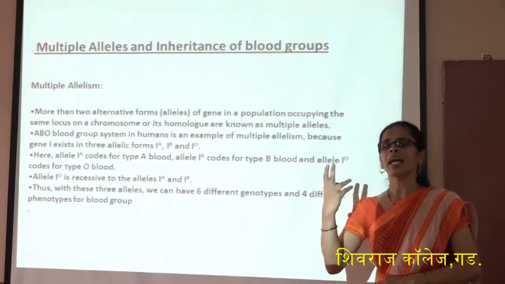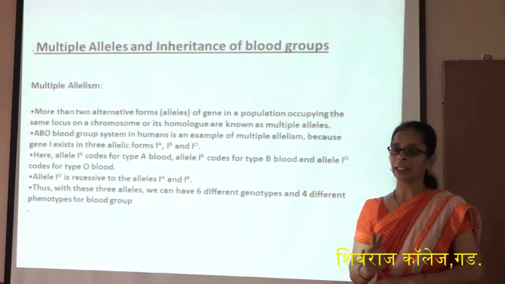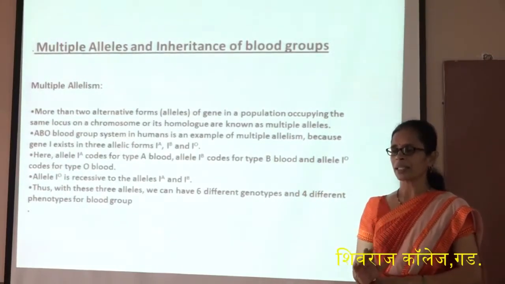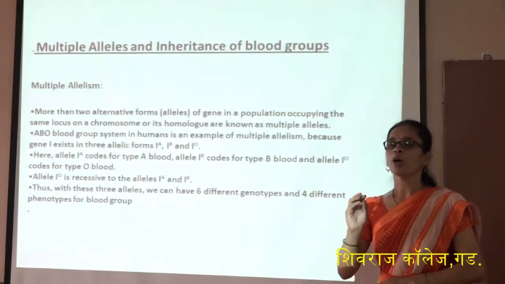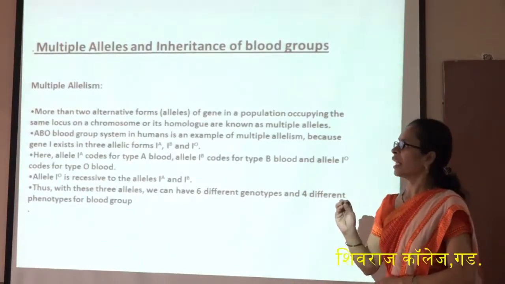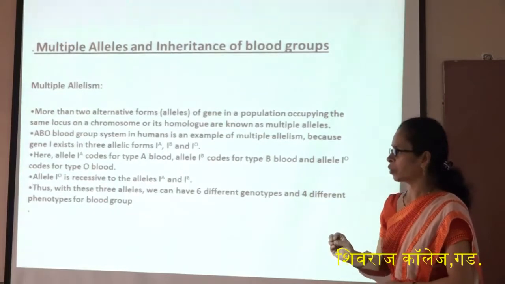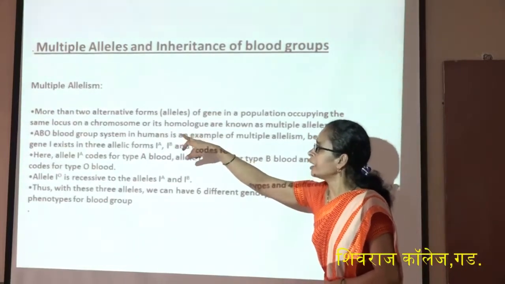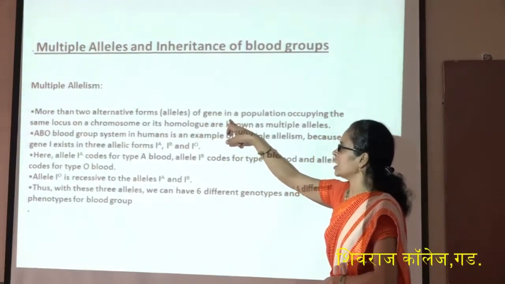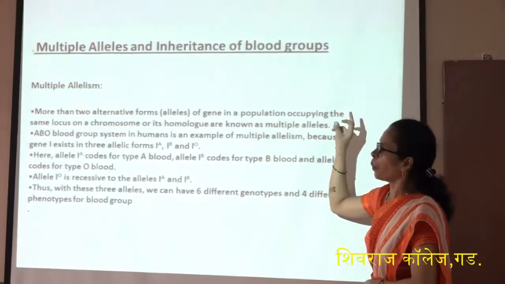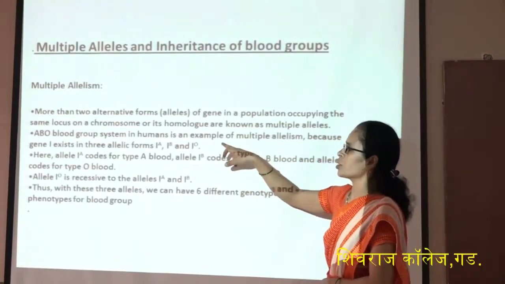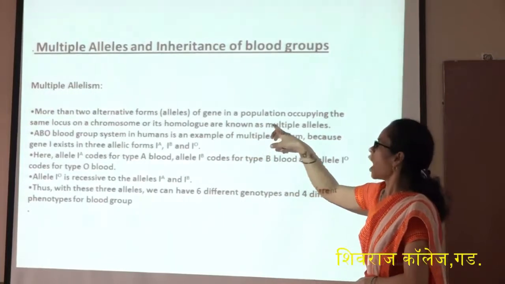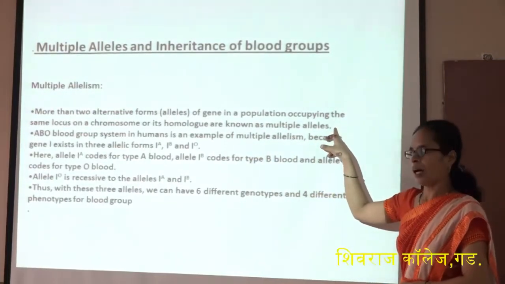In this way, there are two alleles for a particular character. But in some cases, the gene has more than two alleles, which is called multiple alleles. More than two alternative forms of alleles of a gene in a population, occupying the same locus on a chromosome or its homologue, are known as multiple alleles.